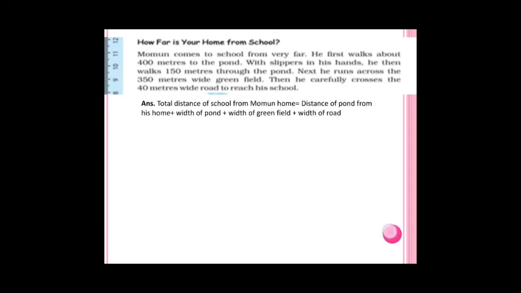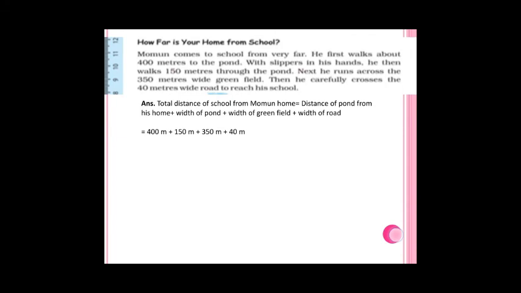Total distance to school, you have to find the total distance. It means the distance of the pond from Mamun's home plus the width of the pond plus the width of the green field plus the width of the road. So you have 400 meters, because he first walks about 400 meters, right? And the width of the pond is how much?